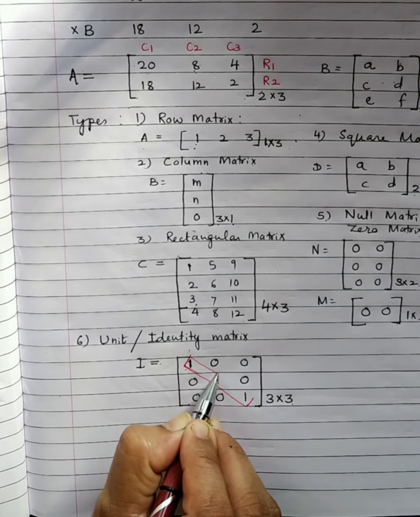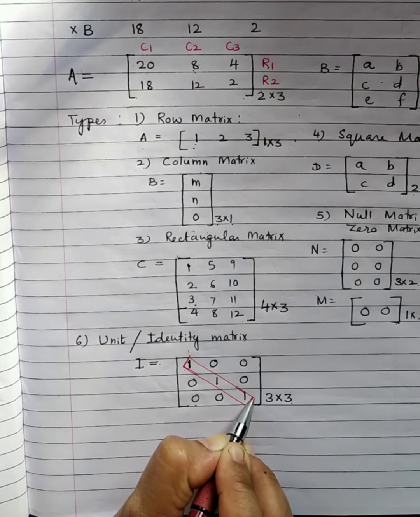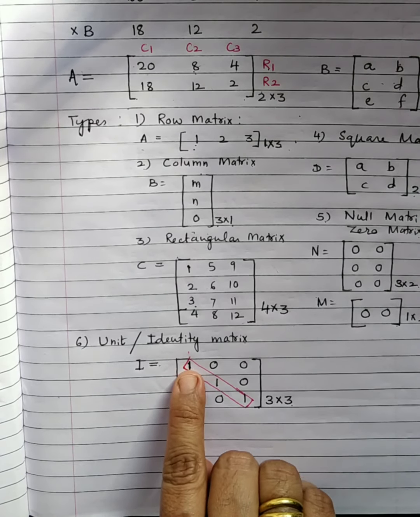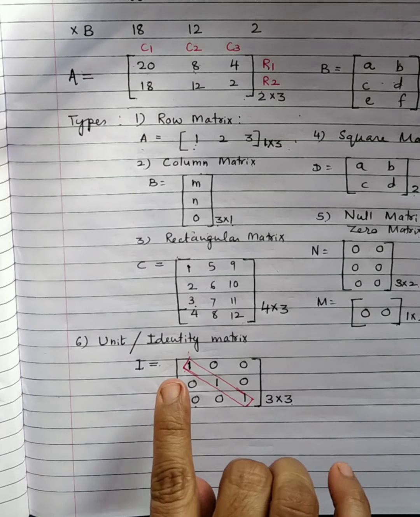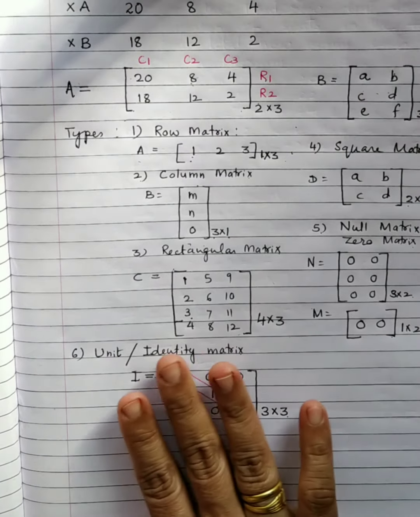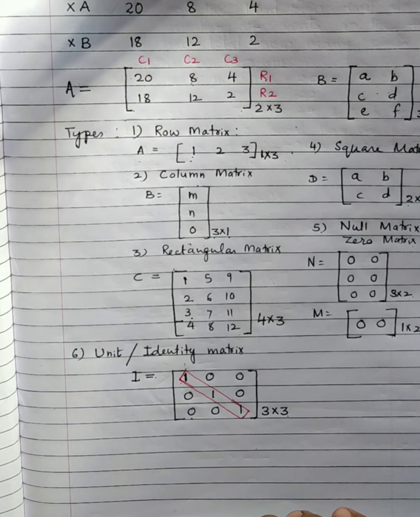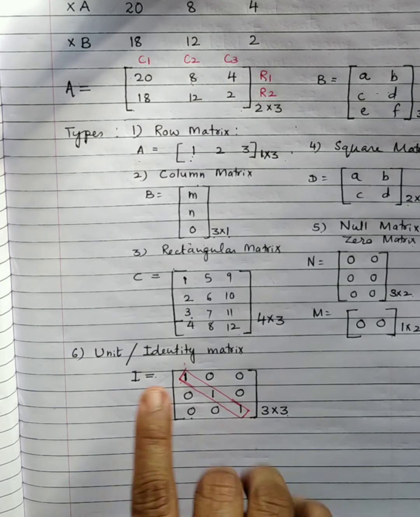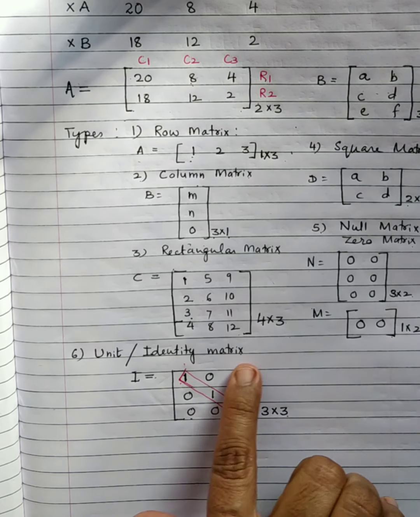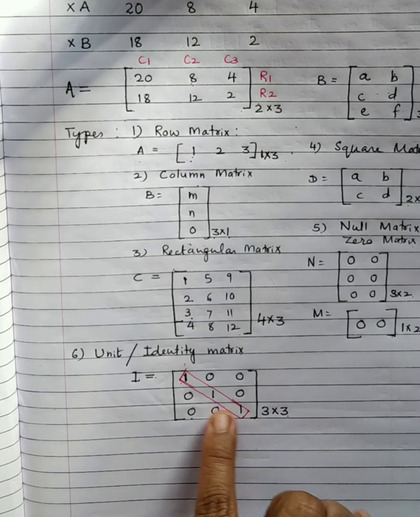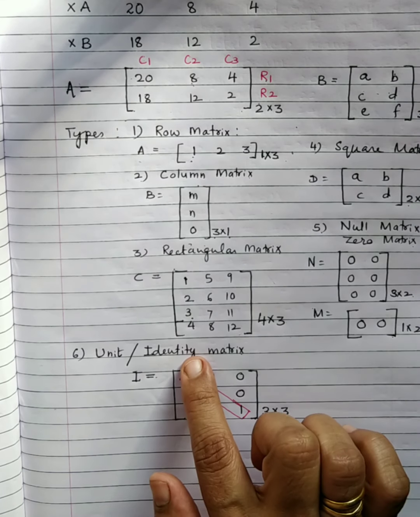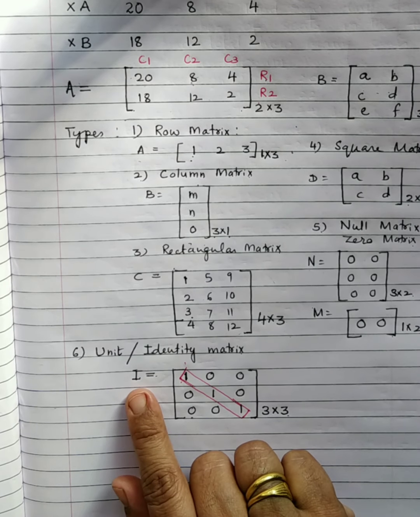This diagonal is called the leading diagonal of a matrix. Now if all the elements of the leading diagonal are 1 and all the rest of the elements are 0, have you understood the arrangement? Only the leading diagonal elements are 1 and all remaining elements are 0. This square matrix is known as the unit matrix or identity matrix, which is denoted by I.